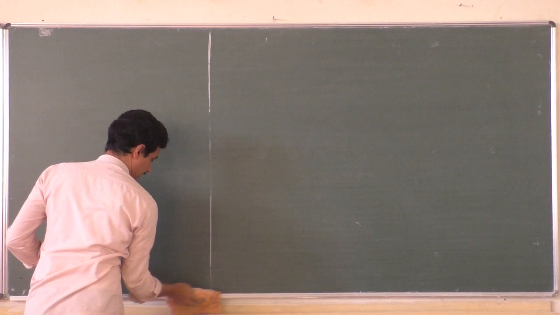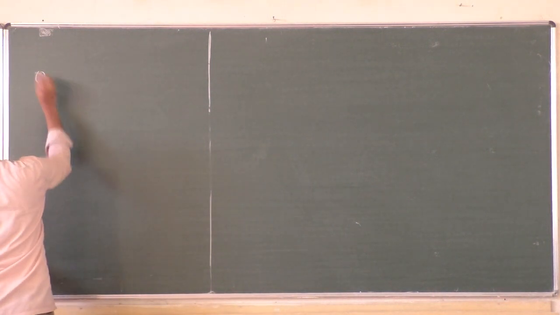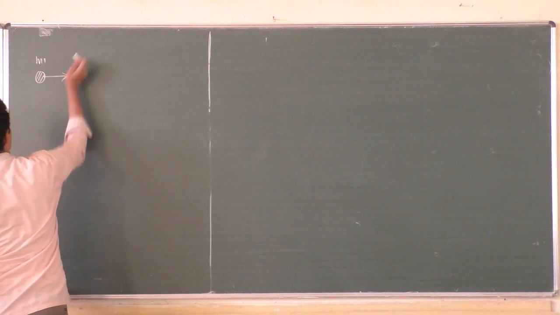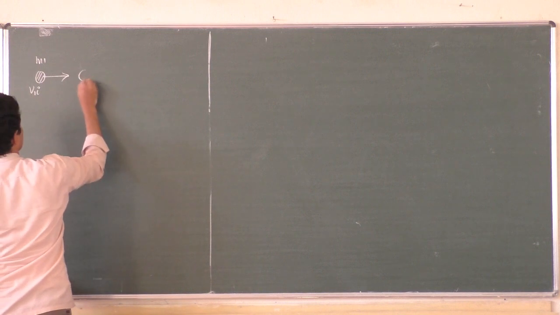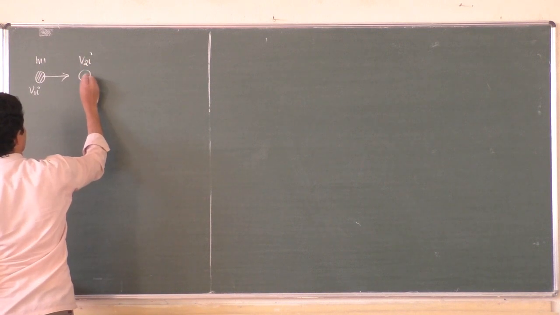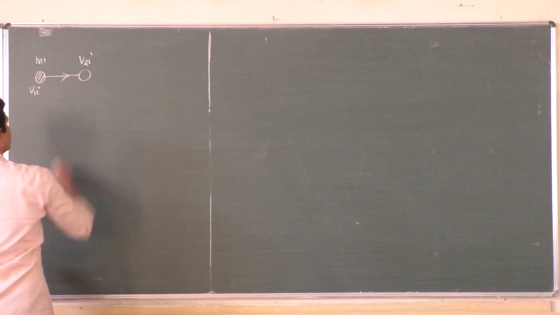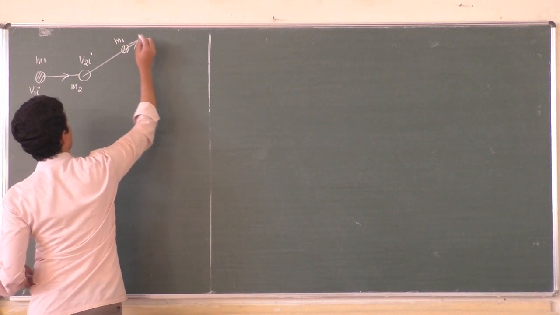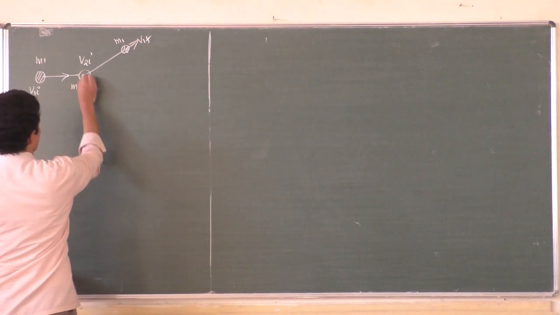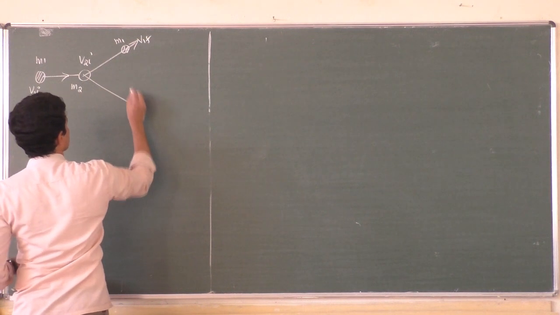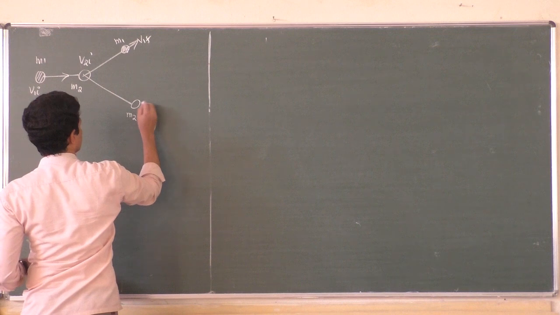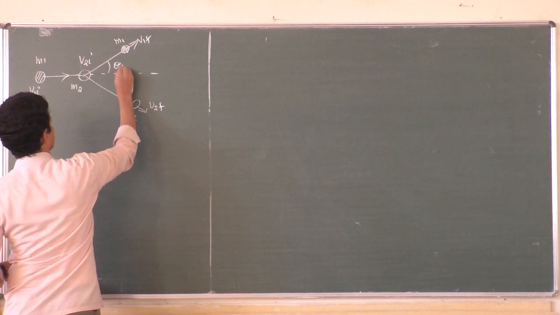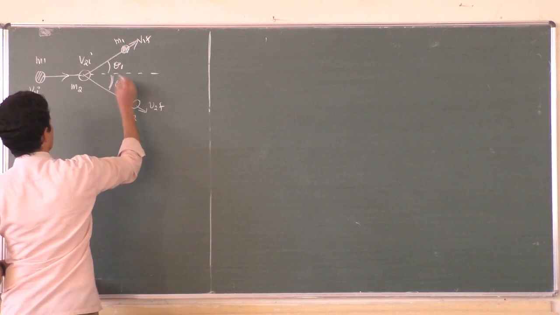So let us consider two objects. One of mass m1 moving in the direction like this, v1i, its velocity. It collides with another object, moving with velocity v2i like this, and its mass is m2. After collision, let them move in this direction. So this is the first one, m1, and its velocity is v1f, and another one, its mass is m2 and its velocity is v2f. It is moving like this. With respect to the original direction, let their angles of deflection be theta 1 and theta 2.